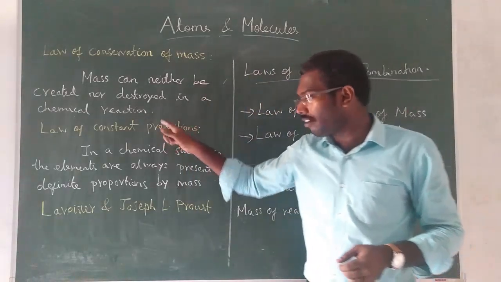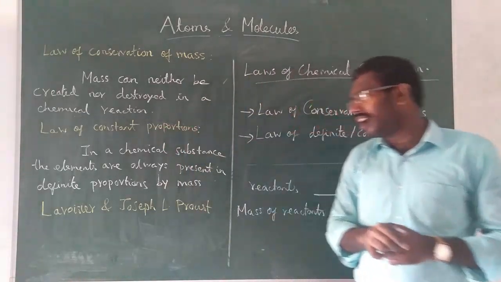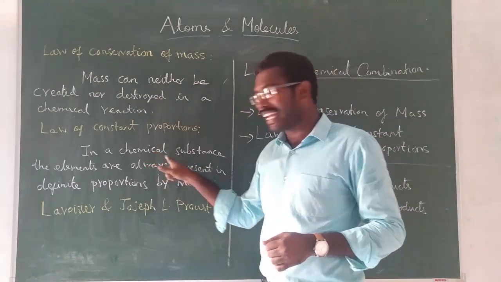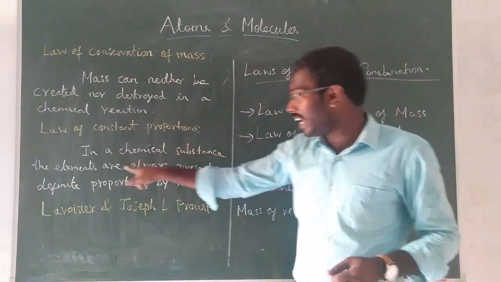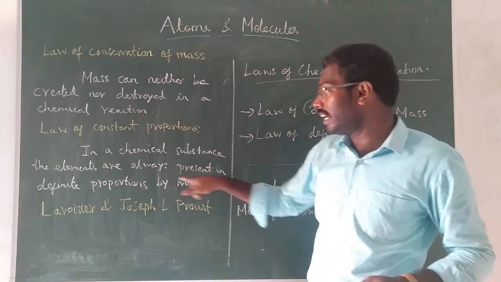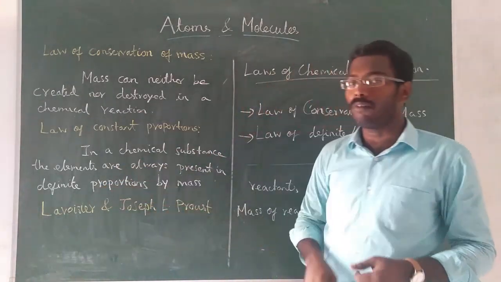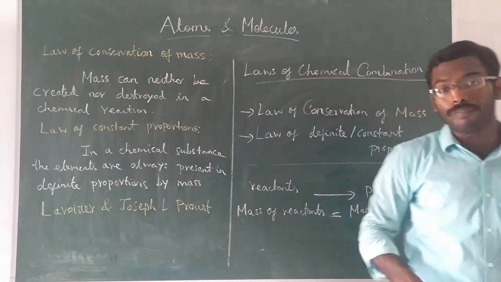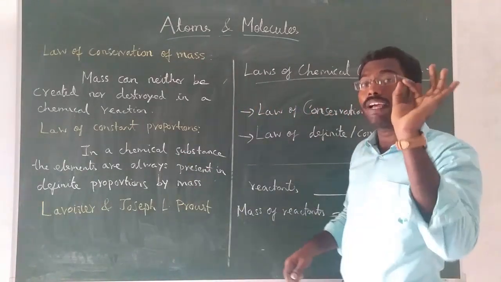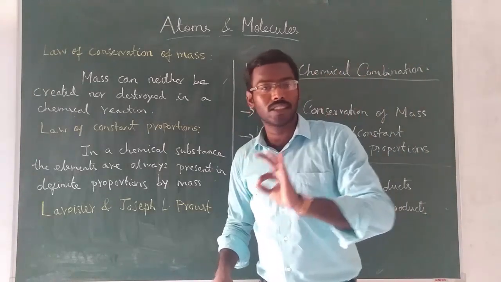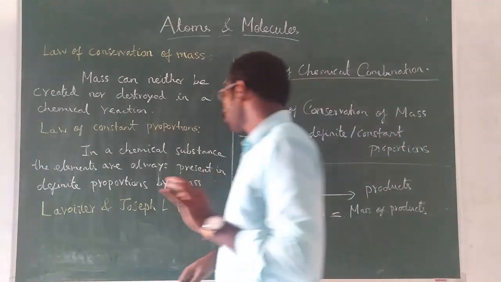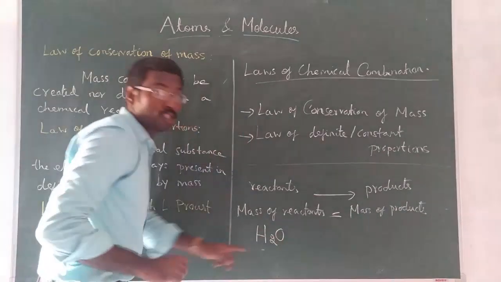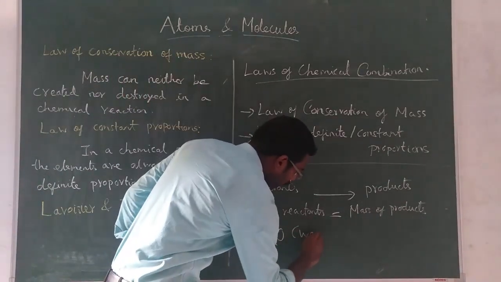Now look at the law of constant proportion. What does it say? It says that in a chemical substance, the elements are always present in definite proportion by mass. Chemical substance means a compound, and a compound is generally made up of two or more elements. For example, H2O means water.